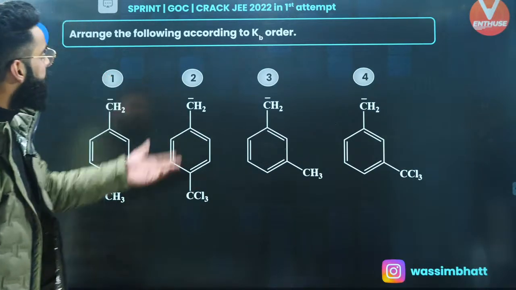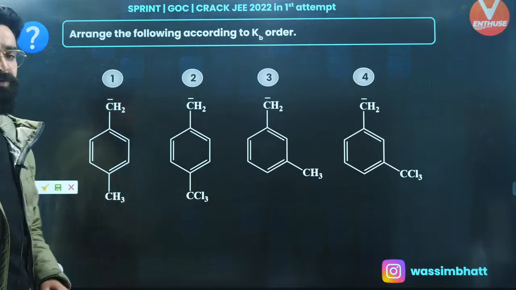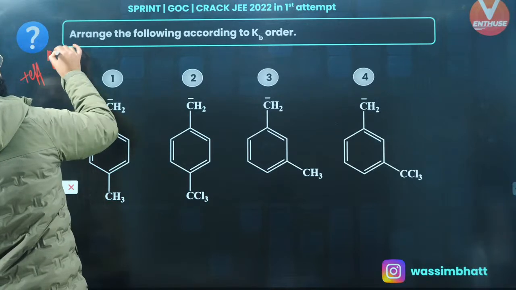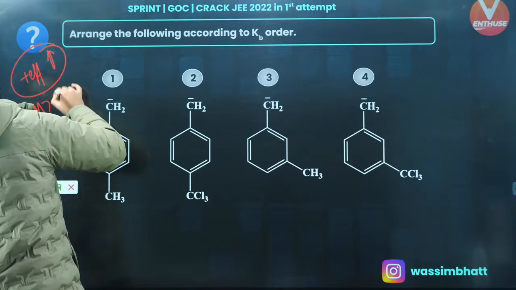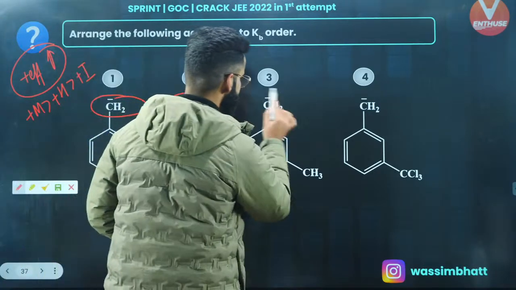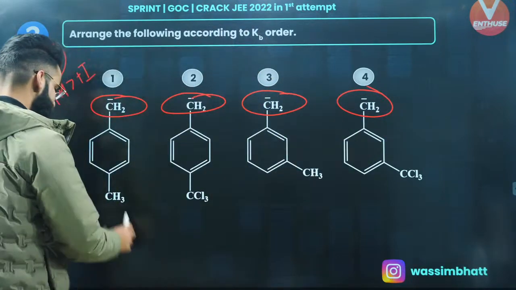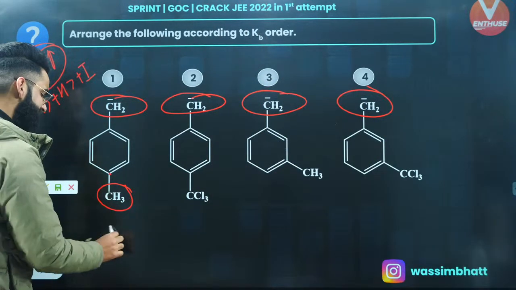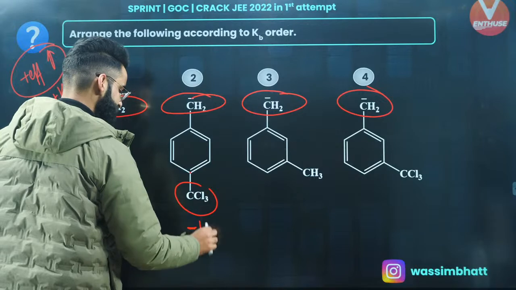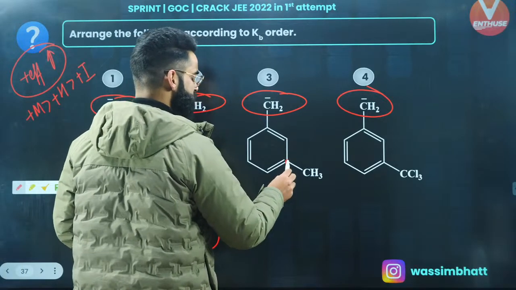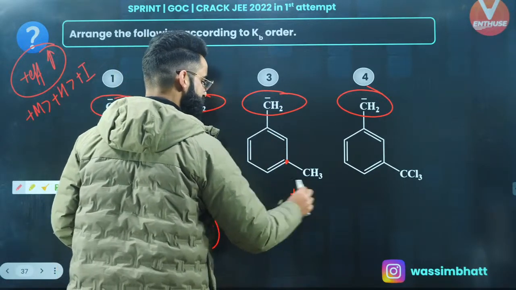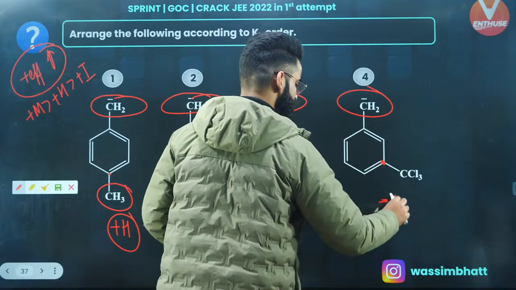Okay, arrange the following according to their Kb value. So basically, you need to arrange them on the basis of their basic strength, right? As I told you, plus effects increase the basic strength. And plus M dominates over plus H, and plus H dominates over plus I. You guys will be knowing. First of all, I'll be selecting the reference. This is the reference, which is common to everyone, right? So there is CH3 attached at the para position. This CH3 is going to show the plus H effect. CCl3 attached at the para position, so it is going to show the minus H effect, right? CH3 attached at the meta position. At meta position, hyperconjugation is not going to happen over here, so it will simply show plus I effect, right? This CCl3 at the meta position will show minus I effect, right?